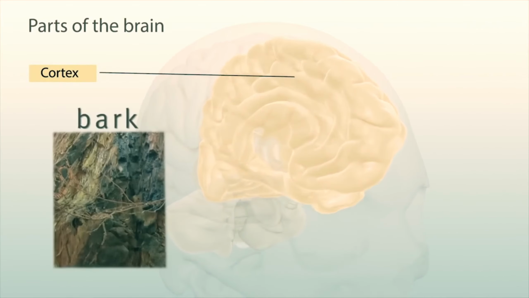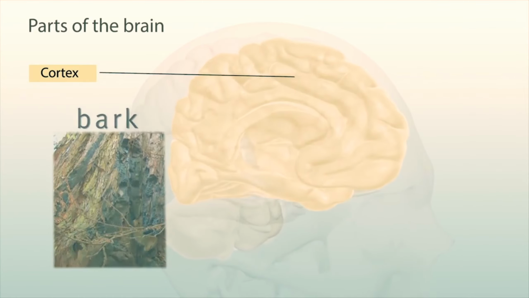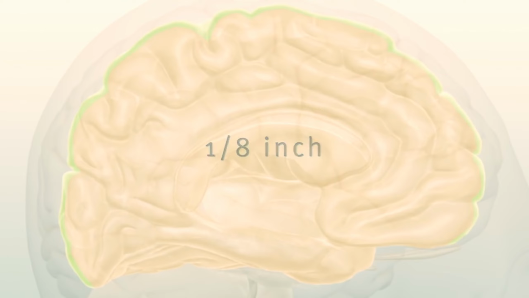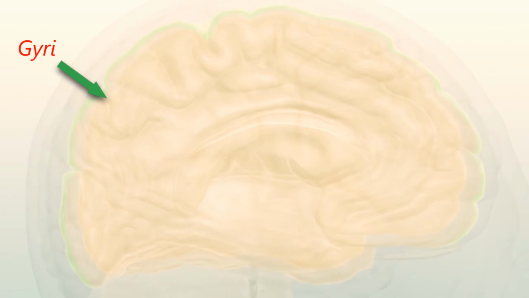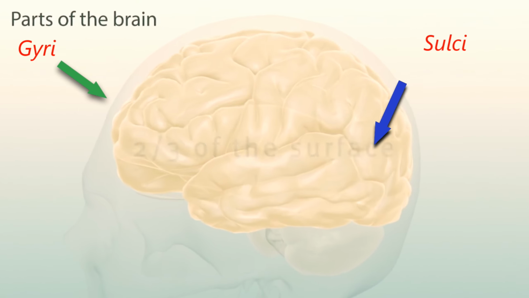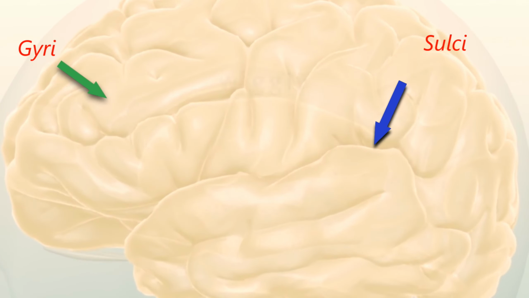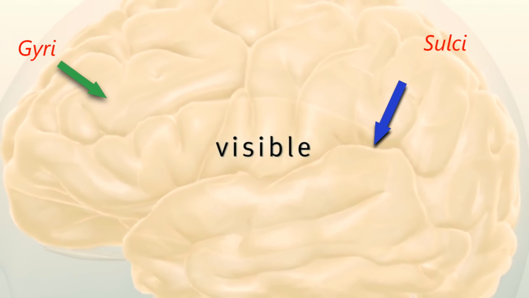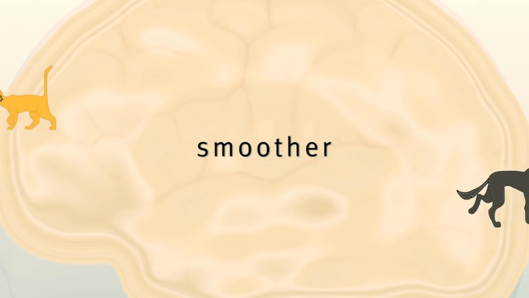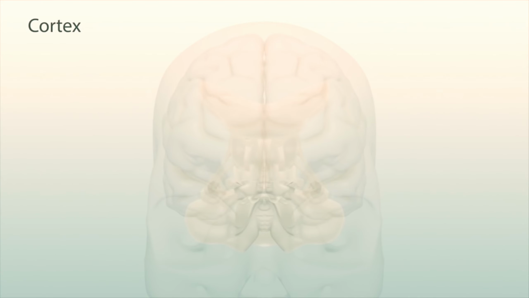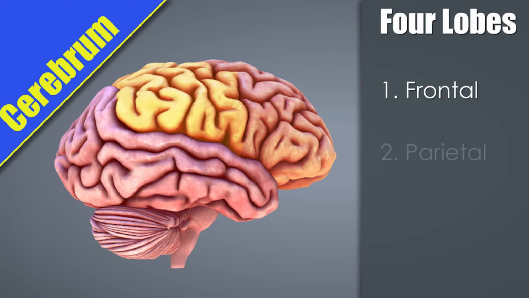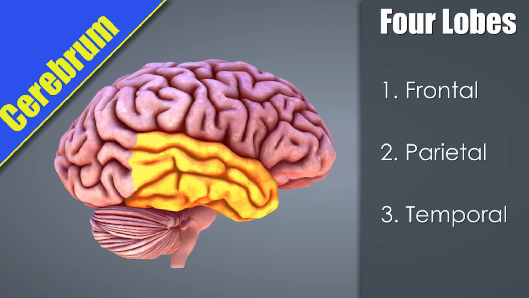The outer layer of the brain is called the cortex, which is only 1/8 inch thick. They appear as elevations called gyri and depressions called sulci. Hence, we are intelligent when compared to other organisms on this planet because we have a lot of gyri and sulci, but other organisms do not have them because they have smooth brains. That's why they lack intelligence. Sulci are prominent, which divide each hemisphere into 4 lobes.